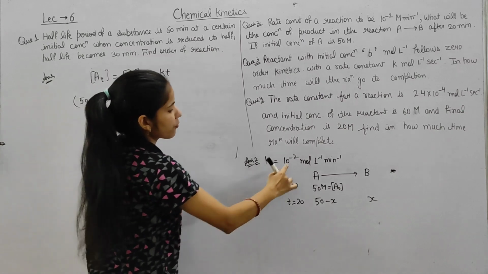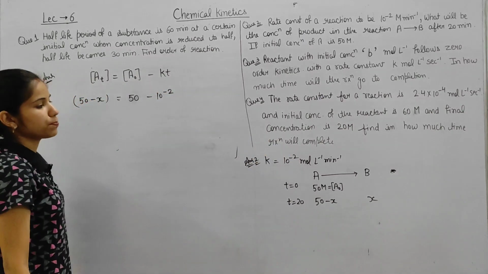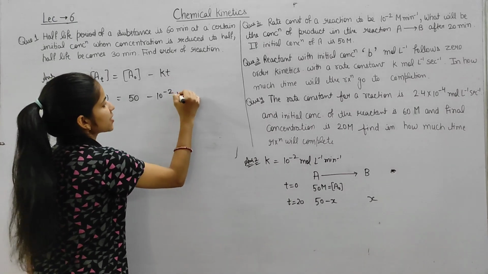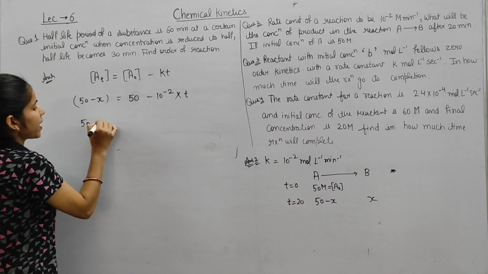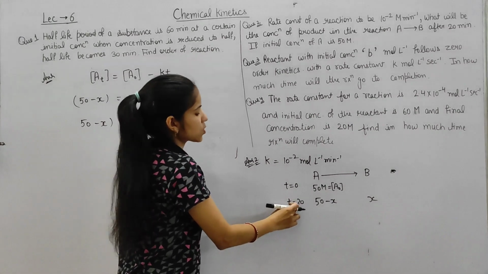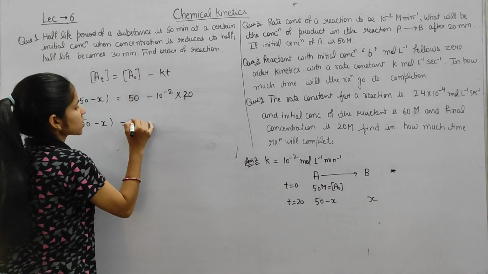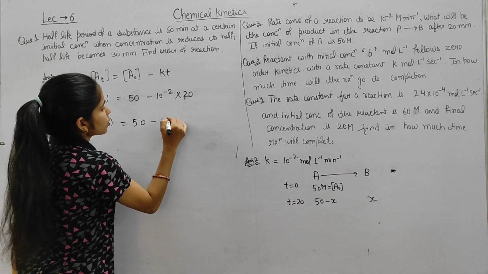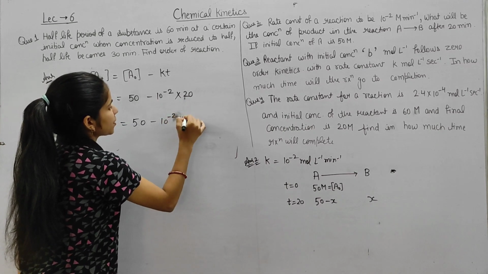Minus the value of K, which is given, 10 to the power minus 2 mole per liter per minute, and time is given, T is 20 minutes. So 50 minus x equals 50 minus 10 to the power minus 2 into 20.